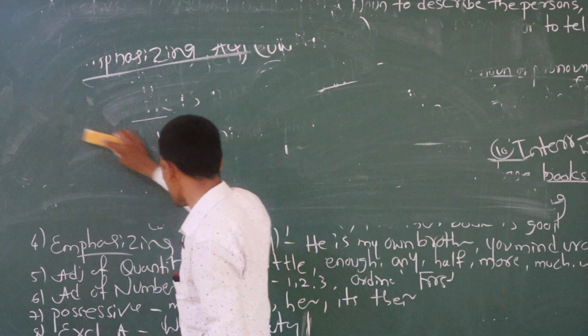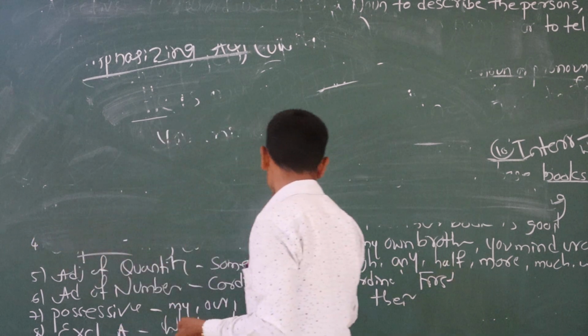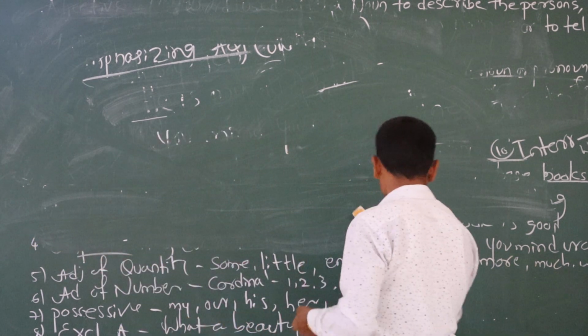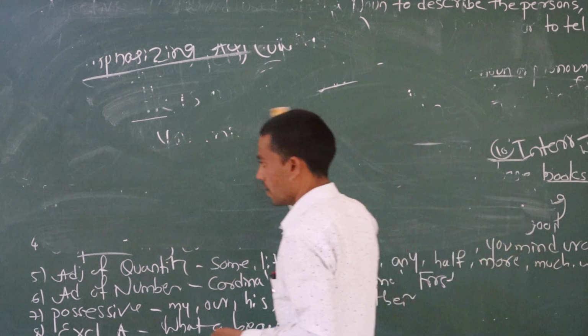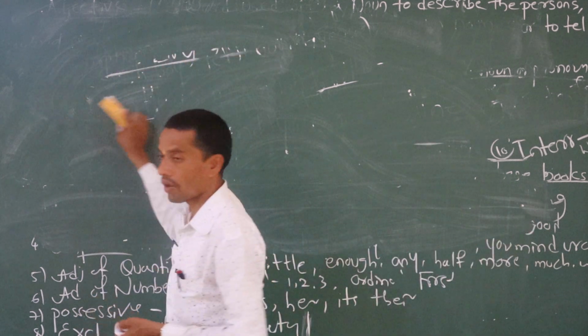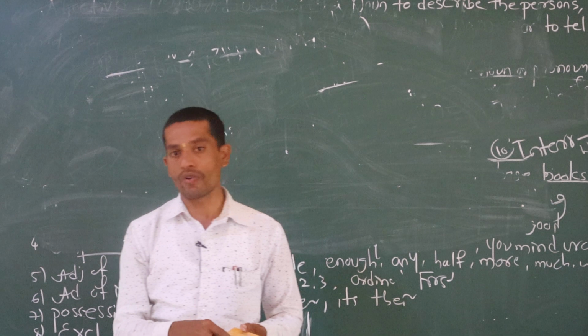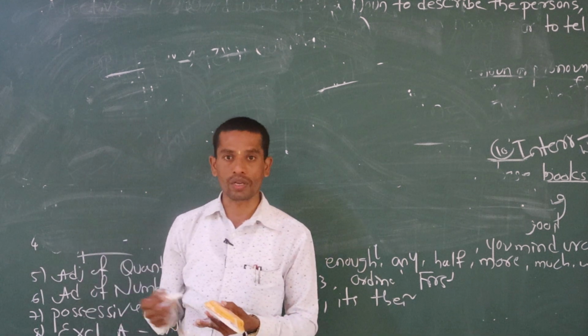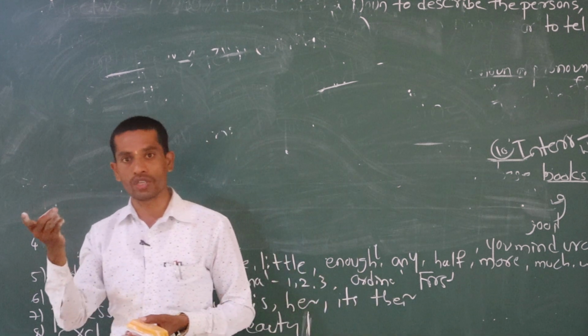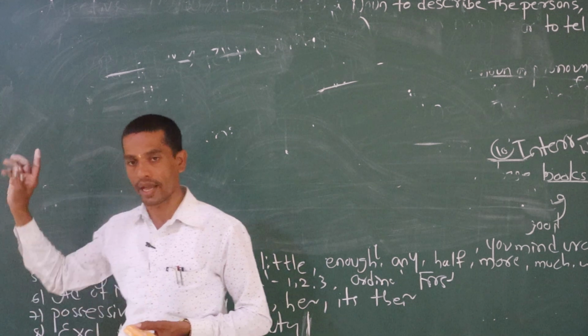So next one, adjective of quantity is there. Adjective of quantity. Here, quantity is nothing but, we use quality and quantity whenever we go for admission to colleges and whenever we go to a restaurant. That's why we talk about this word. Whether the food is good in quality or quantity, we use adjectives of quantity like this.